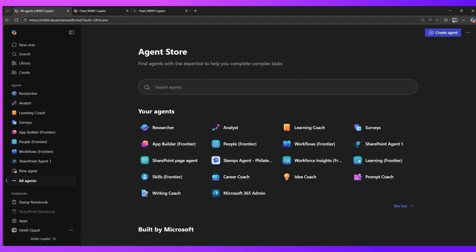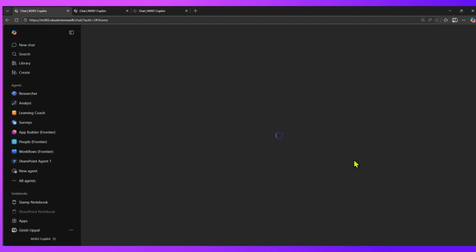Now, sometimes you may get confused with learning coach as well. There is a learning coach. You may get confused with this, but this is something different. Learning coach is different, learning frontier is different. The one which we are talking about currently is the learning agent. So you navigate to the learning agent. Once you install it, you have an option to share the agent, pin the agent to the left menu, or uninstall. Now, if I go inside the learning agent,